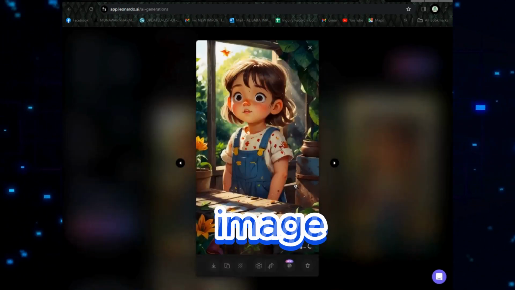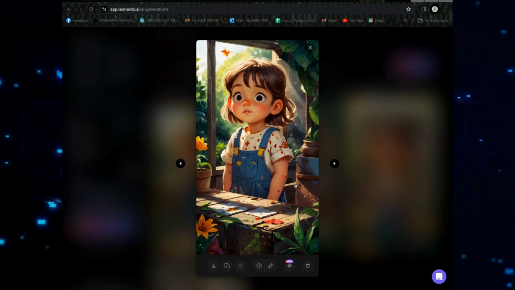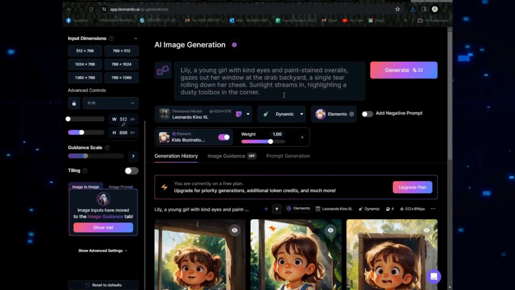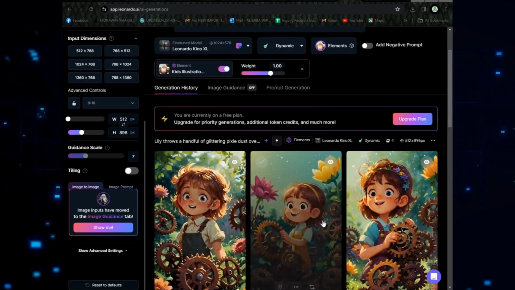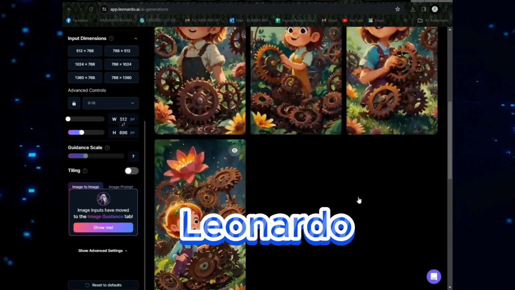Look at this image. How beautiful is it? Now choose one of these images, upscale it for better quality and download it. Now again, go back to Google Bard, copy the prompts and paste them here. Follow this process until you get all the images. These are the images that I generated from Leonardo.